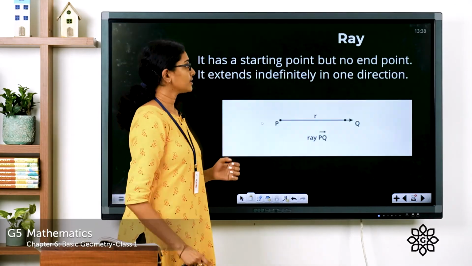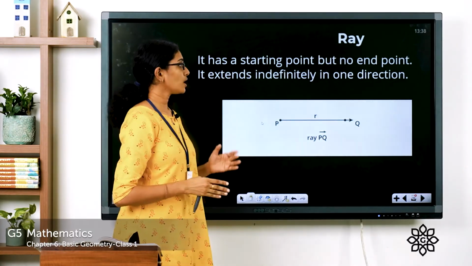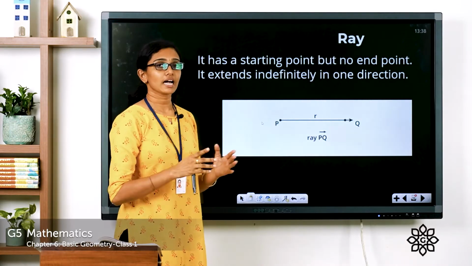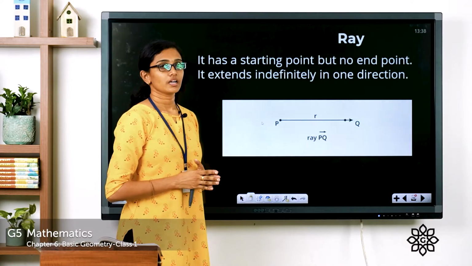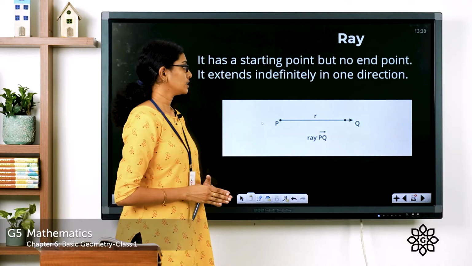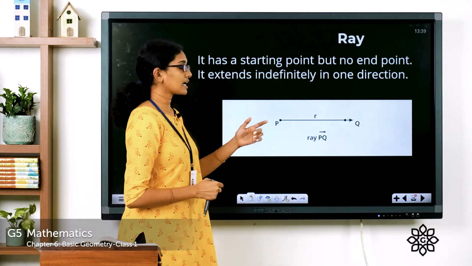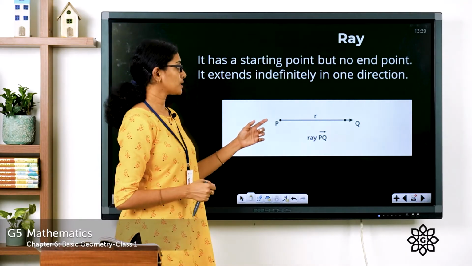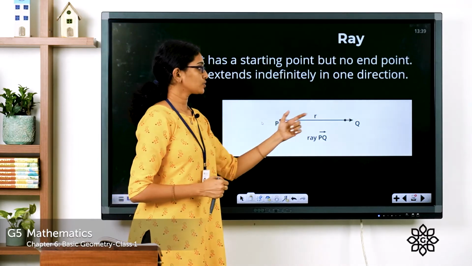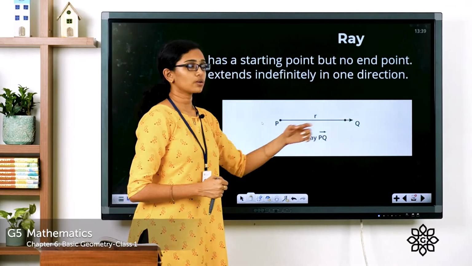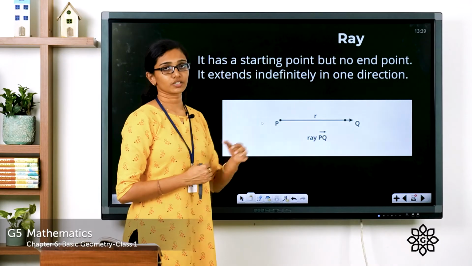Clear? Now, a ray. What do you mean by a ray? A ray is also a part of a line, but it has a starting point, but it goes on endlessly. It is not something that has a definite length. See, you can see a ray PQ here, and it has a starting point or a source here, which is the point P. And it extends infinitely in this direction, and you can see an arrow here, which means it's something that is extending in that direction.